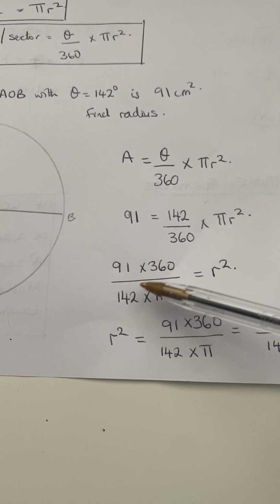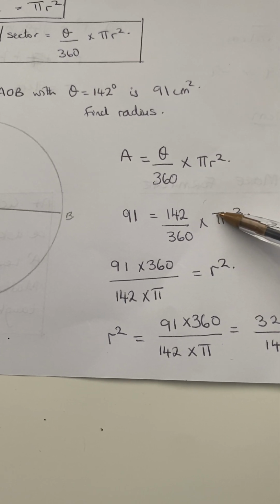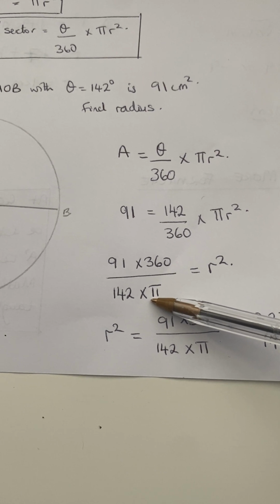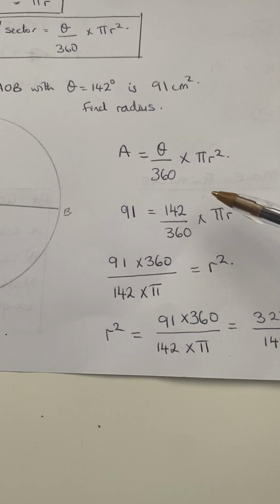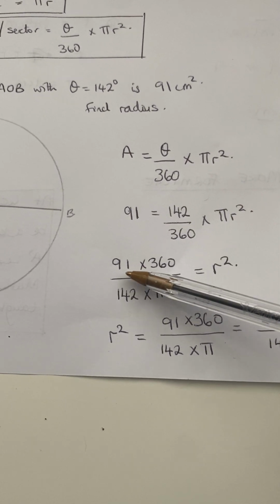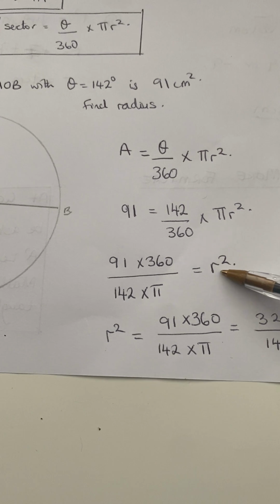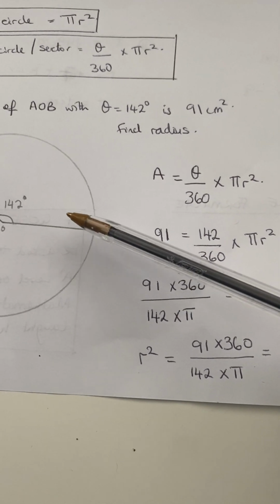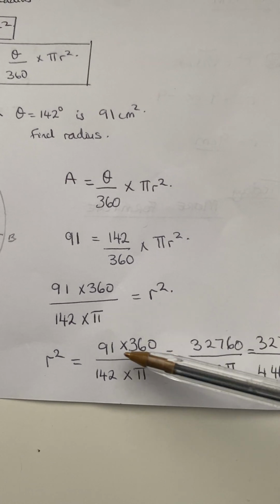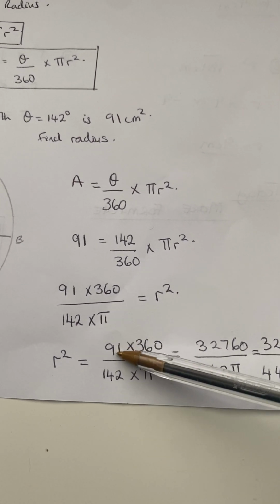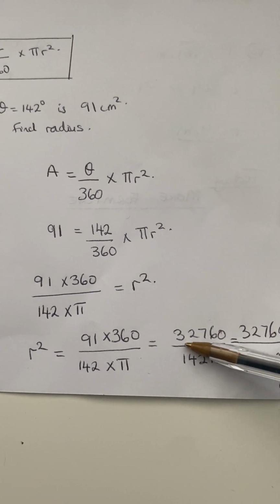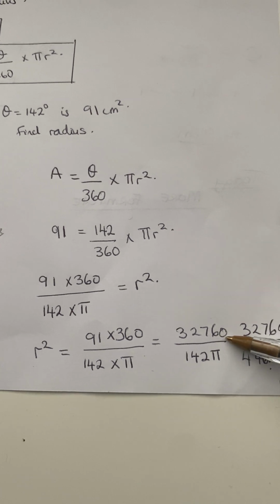So 142, which is also in the numerator, times pi, equals r squared. So straight away we've moved everything to that side, and all we have is r squared, but we need r. So here we'll use a calculator. 91 times 360, we have 32760.